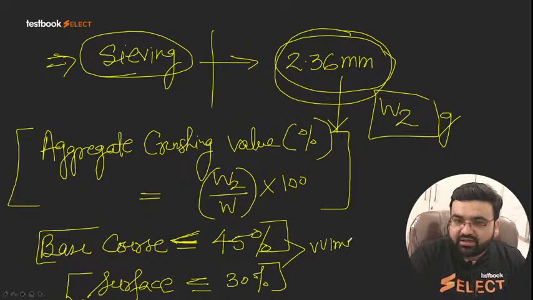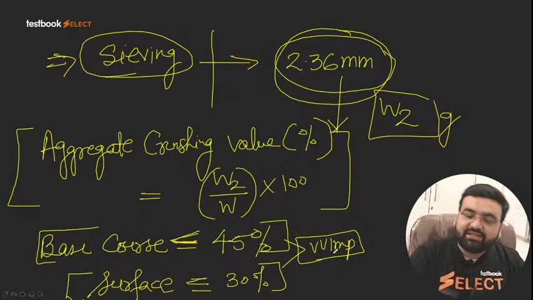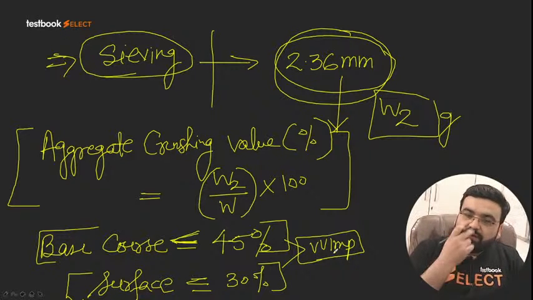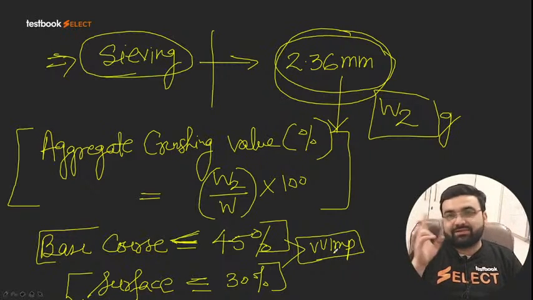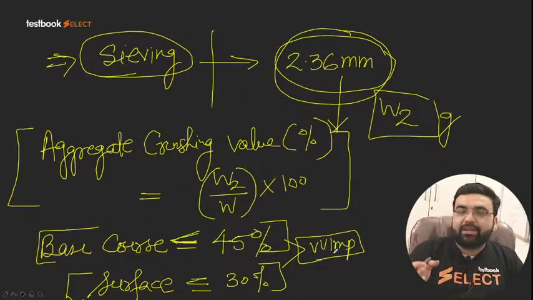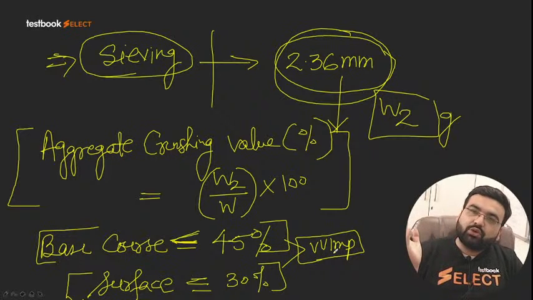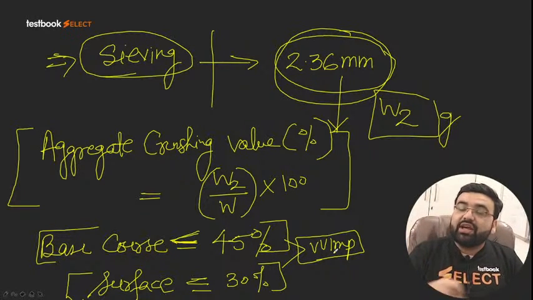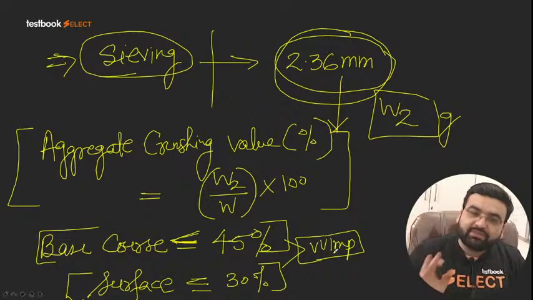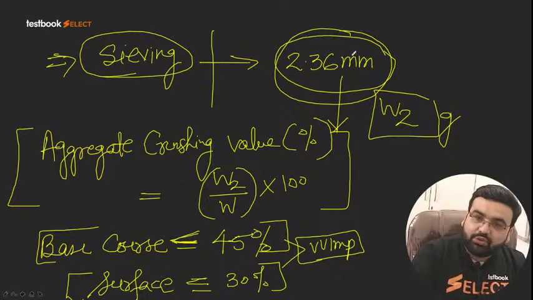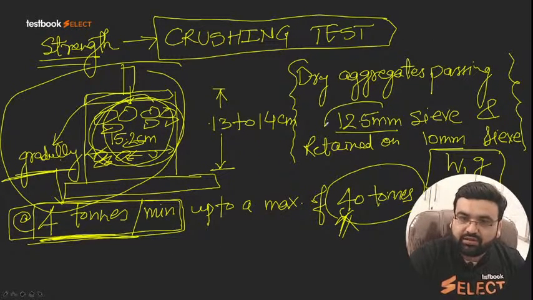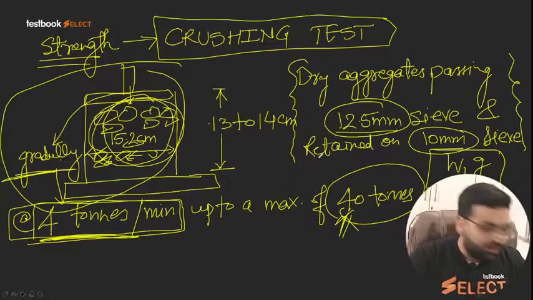I am again writing here. These are very, very important because after 2 or 3 classes, I will be taking an MCQ session which will cover all the MCQs asked from class number 1, the highway development. I will come with the different types of questions asked in various competitive exams, and you will find that this question is repeated many times. So again, this value is very important, the C value, 12.5 mm and 10 mm.